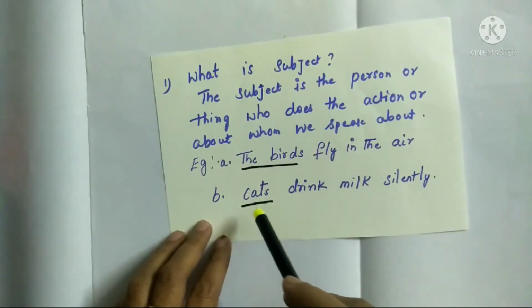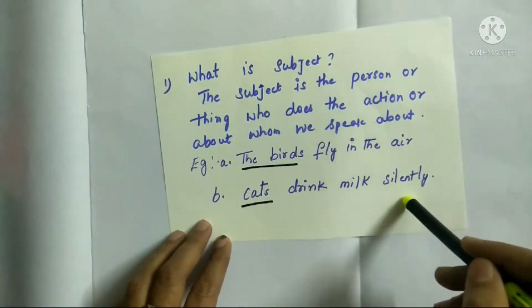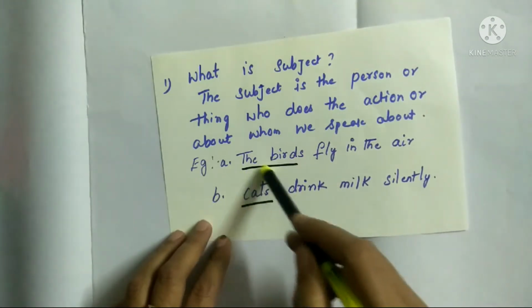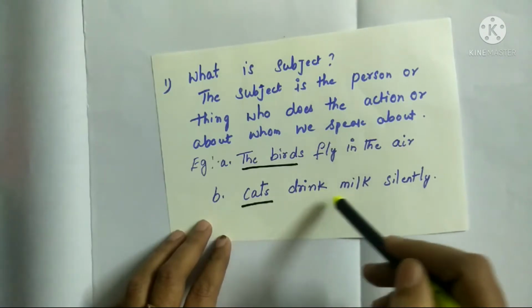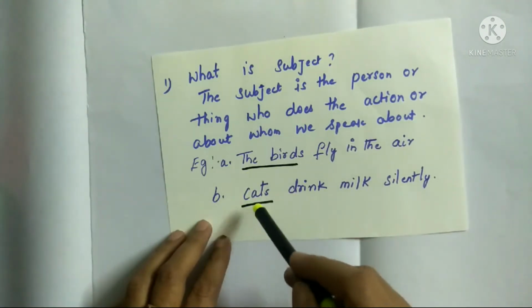Here, cats. What are they doing? They are drinking the milk. And who is the subject here? Who does the action? The cat drinks the milk. The cat is doing the action, so it is called the subject.